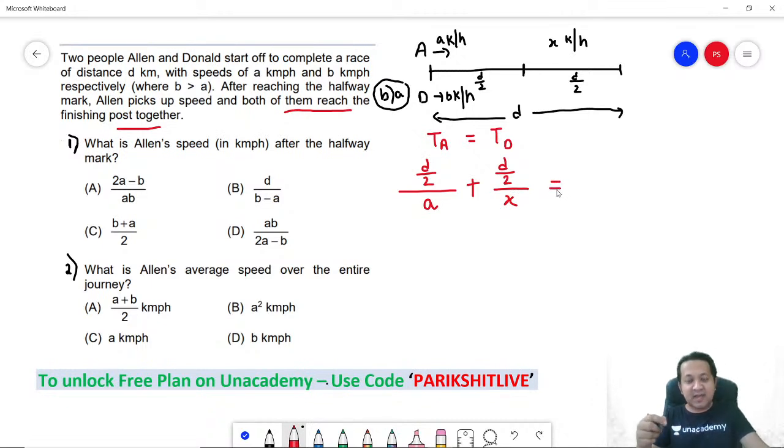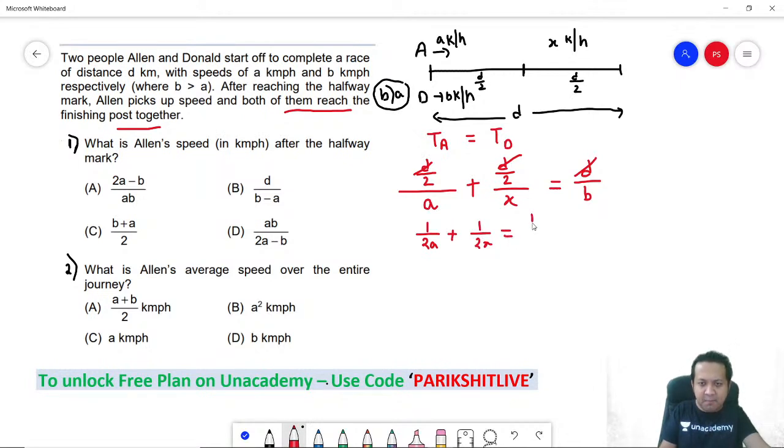Remember, D covers the entire distance at the same speed B. So time is distance, which is D, divided by the speed of Donald, which is B. D is there throughout, in every term, so you can cancel out D. So what are you getting? 1 by 2A plus 1 by 2x is equal to 1 by B.